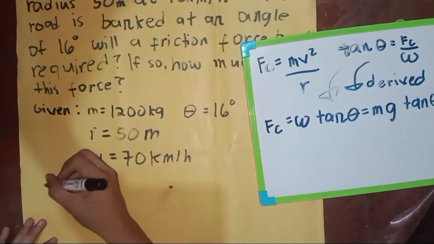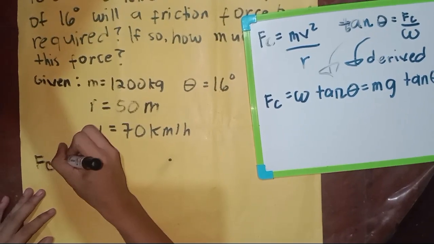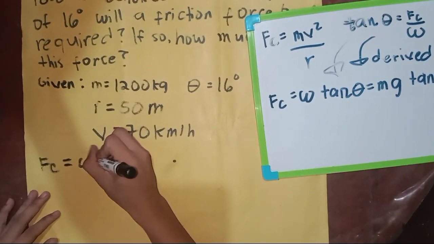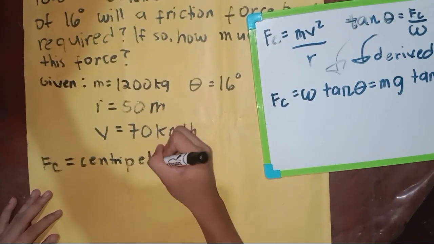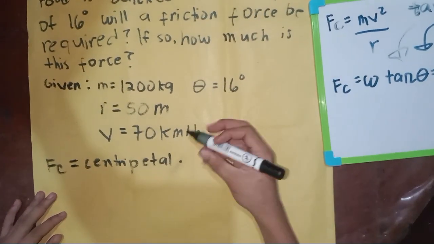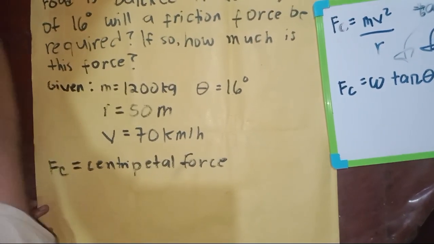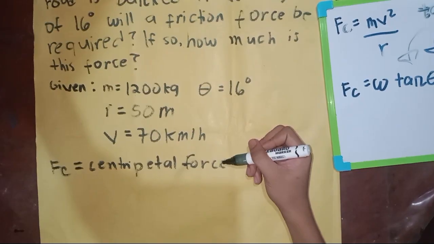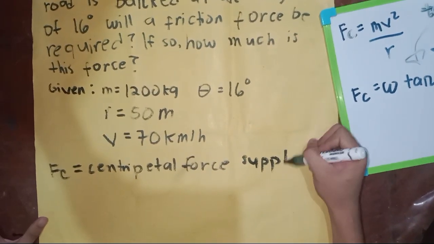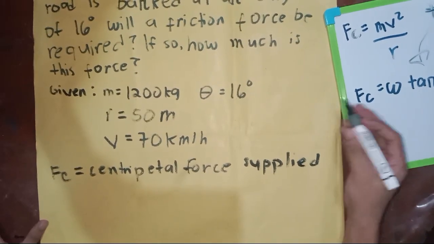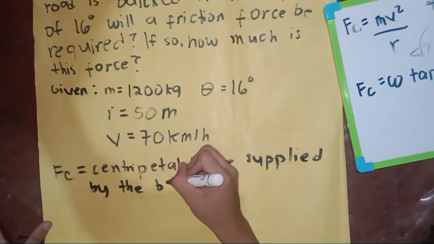The first is the centripetal force supplied by the banked road.